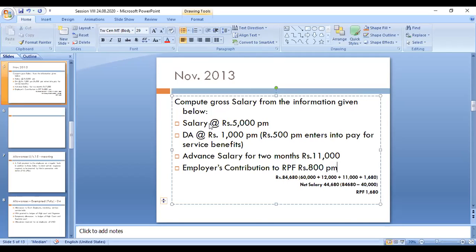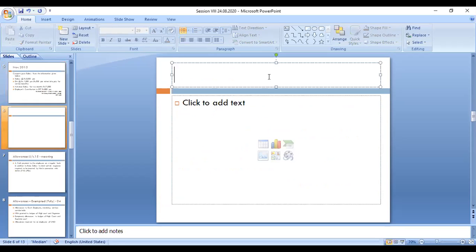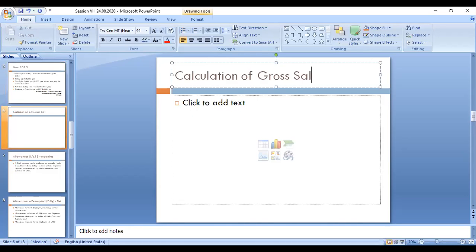Salary is taxable, DA is taxable, advance salary is taxable. Employer contribution amount is 800. There is no percentage given. Now we have to calculate what is the percentage of the contribution by the employer. The information given is somewhat different. Now we have to calculate gross salary, including the contribution to the RPF also.